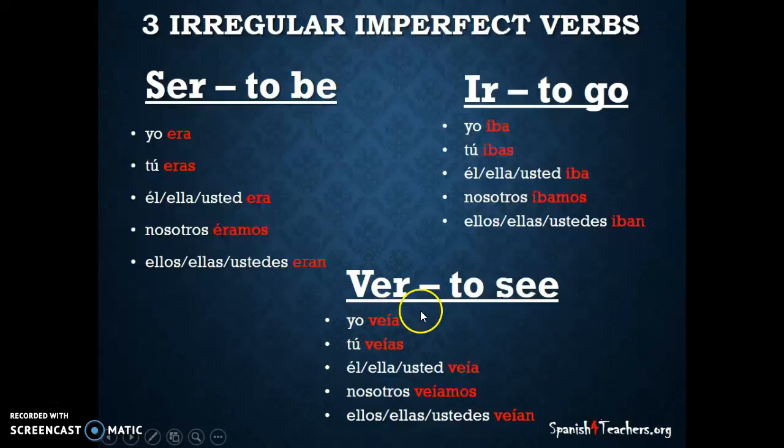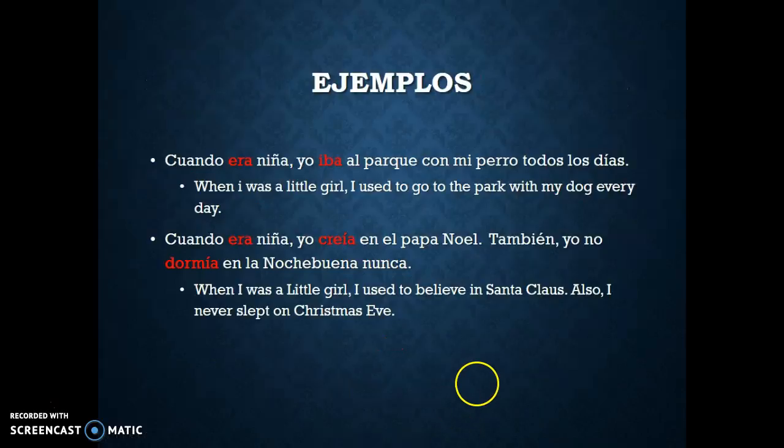So, veía, veías, veía, veíamos, veían. So, I saw or I used to see, so on and so forth. Okay, so pause the video if you need extra tiempo to write those down. The next slide, I'm just kind of showing you some ejemplos of some oraciones using some of these verbos or just using verbos in el imperfecto in general, so just using any kind of verb in the imperfect tense.